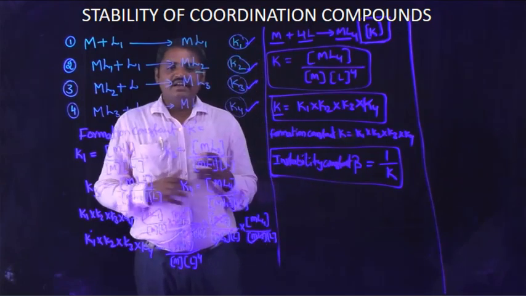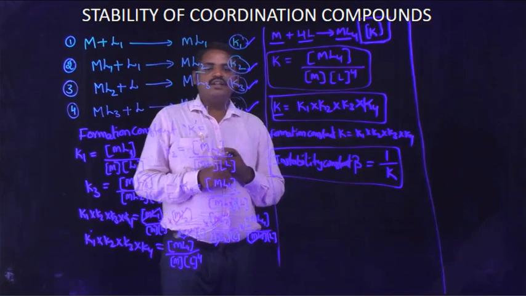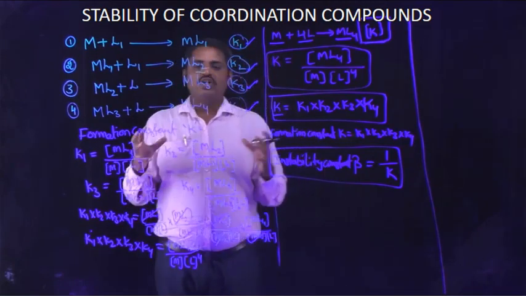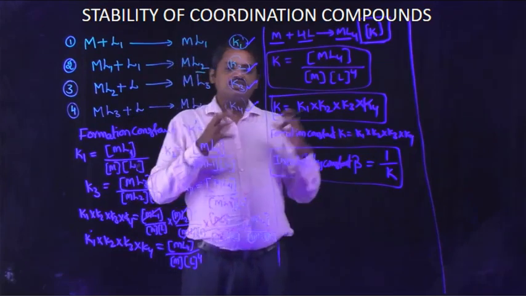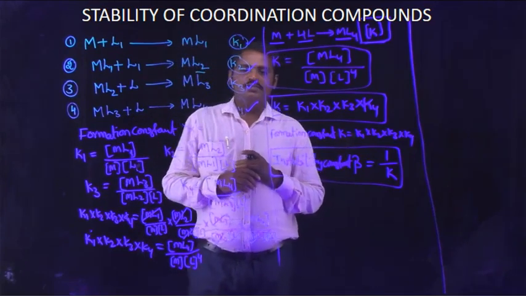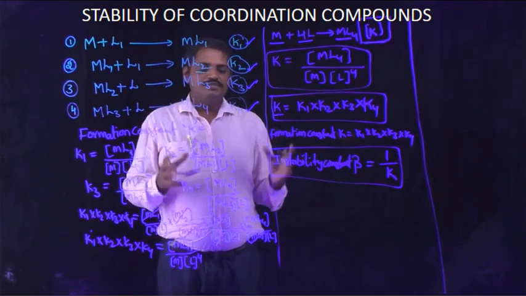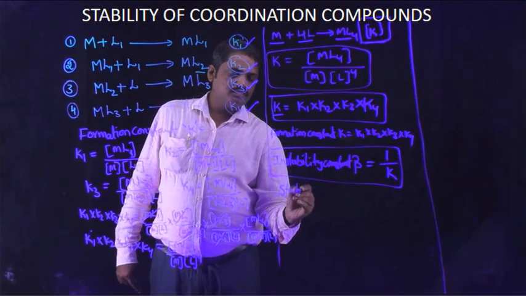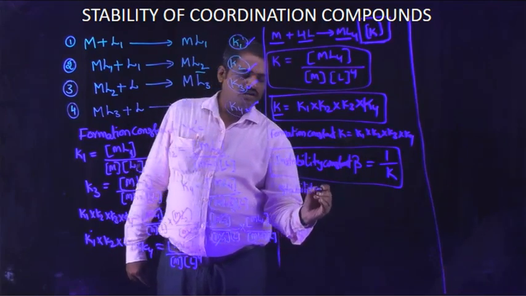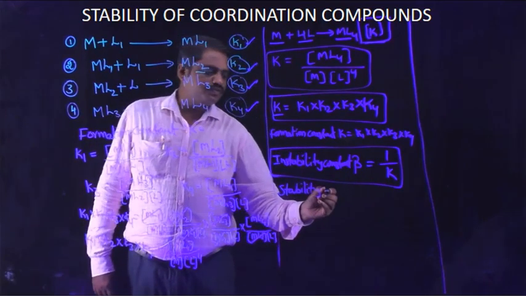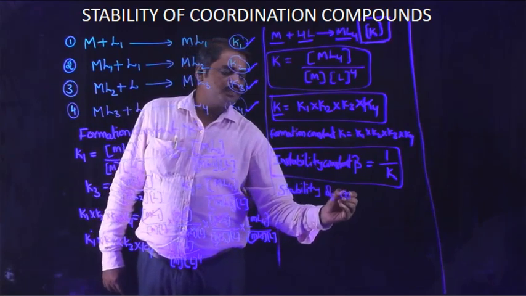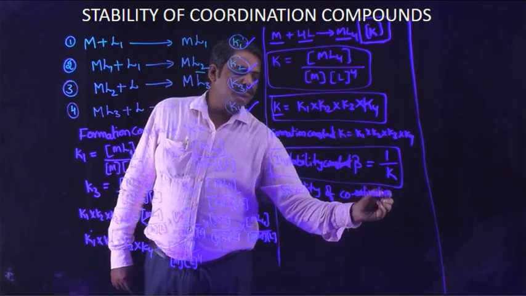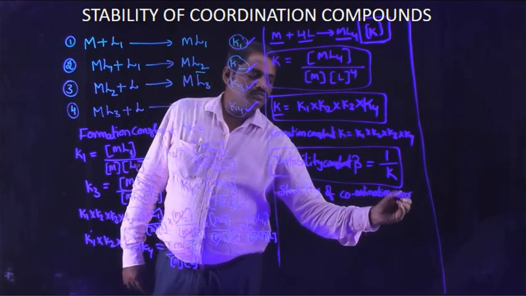But according to theoretical concept, the stability of coordination compounds is observed in general depending upon